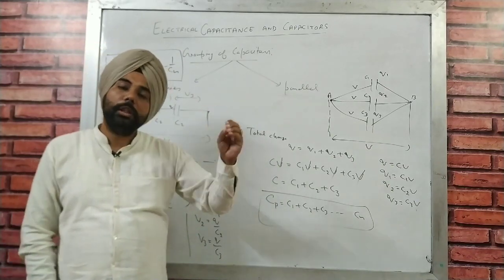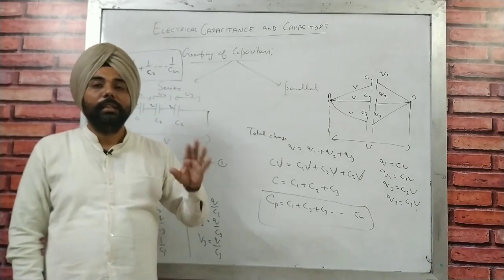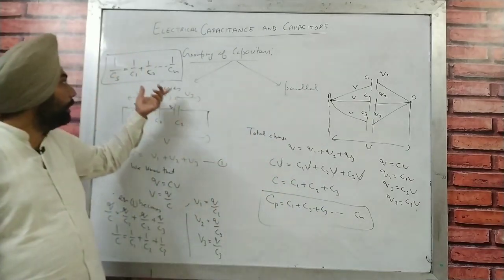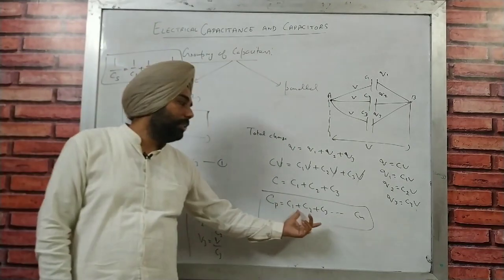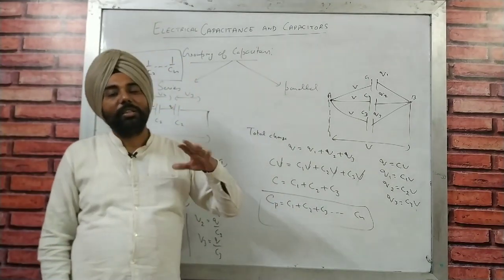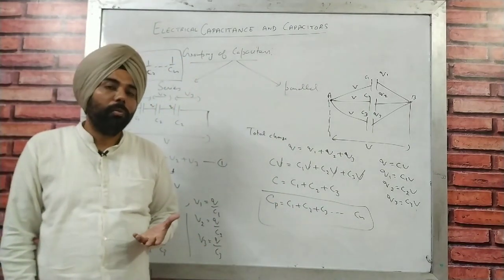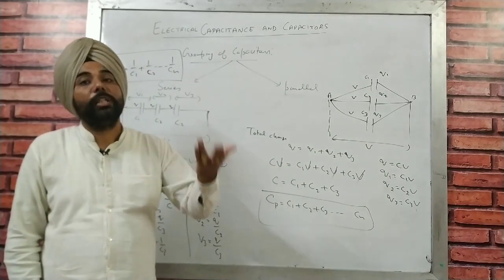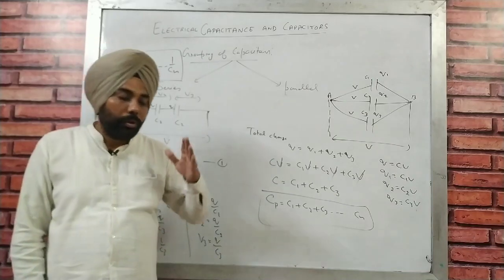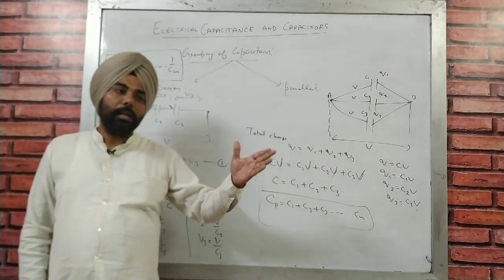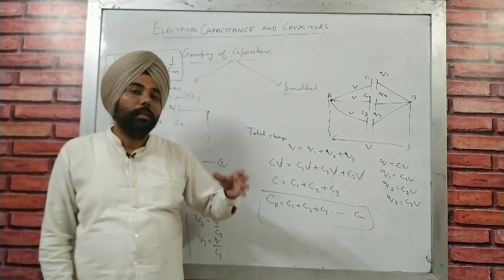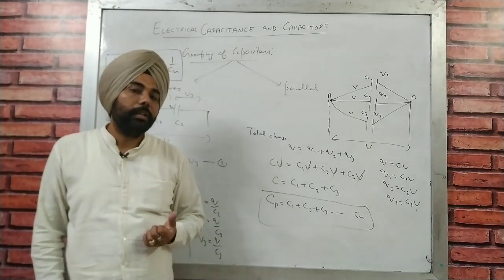The formulas you use in 9th and 10th for resistances are going to reverse here. The resistance in parallel formula is just like that and the resistance in series formula is just like that. We are just reversing them in series and parallel, because capacitance and resistance are reciprocal, which means they are reverse properties of any conductor.